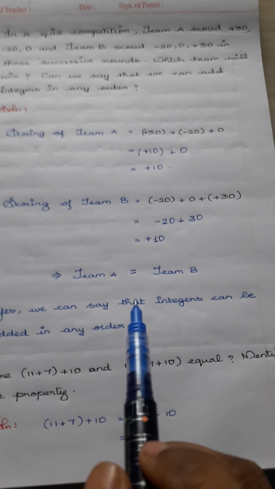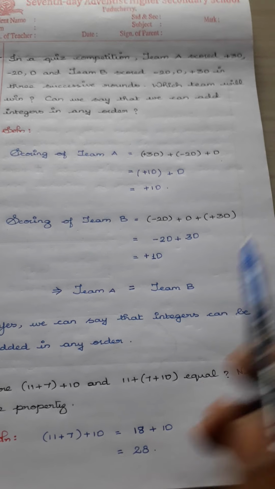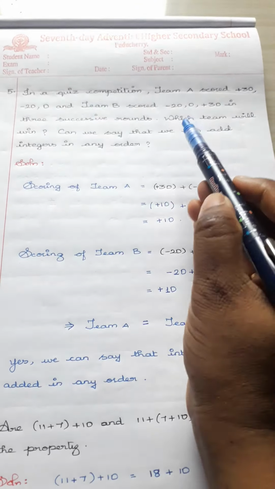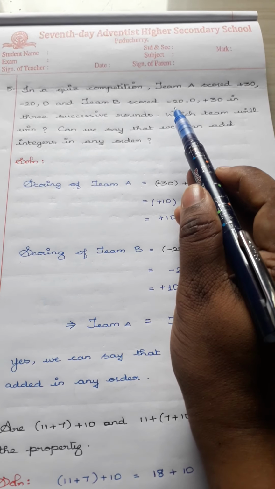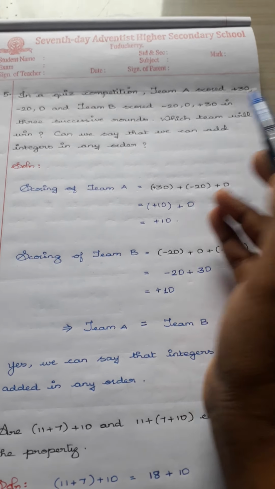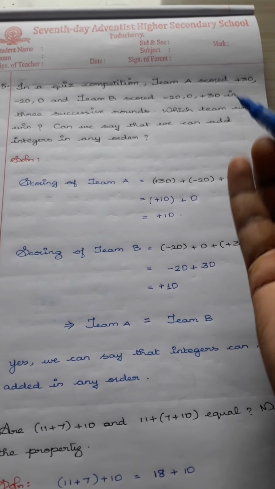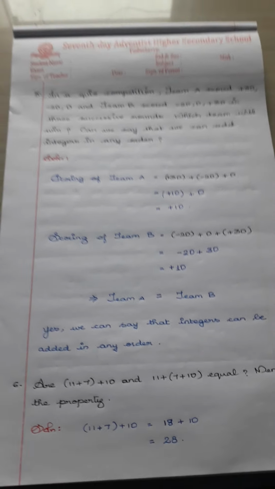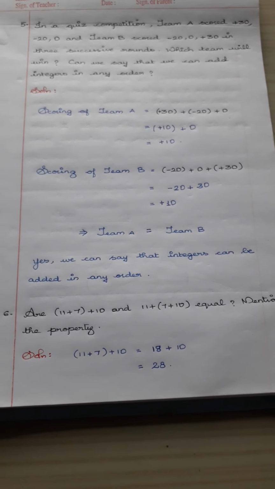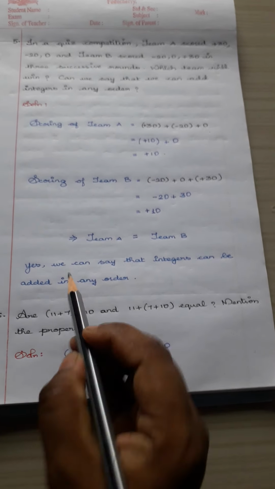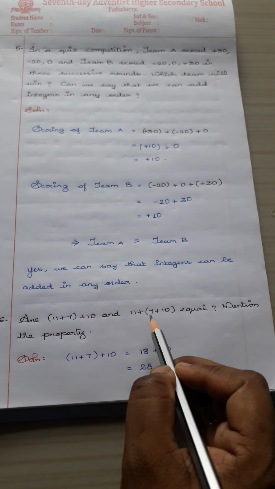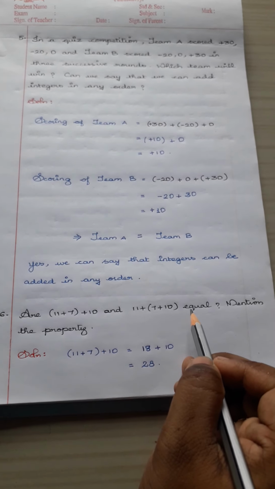You can add the integers in any order because here the same numbers +30, -20, 0, but here the order has been changed: -20, 0 and +30. Whatever the order, if you add the integers, you will be getting the same answer. Clear? Here the sixth question: (11 + 7) + 10 and 11 + (7 + 10) are equal.